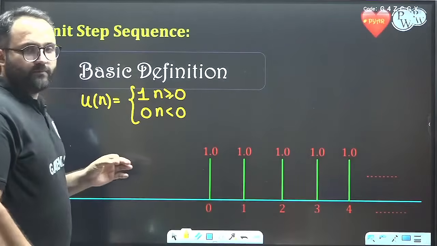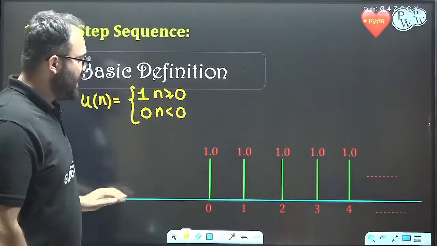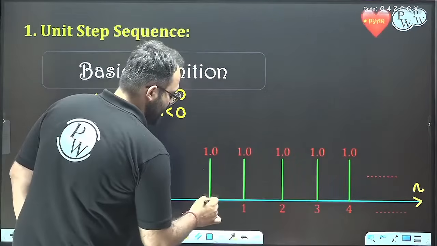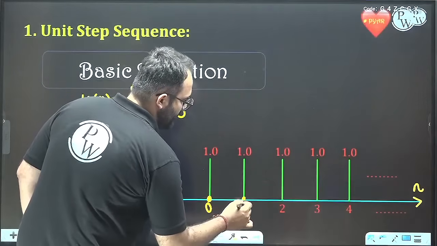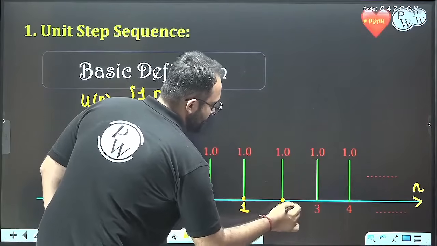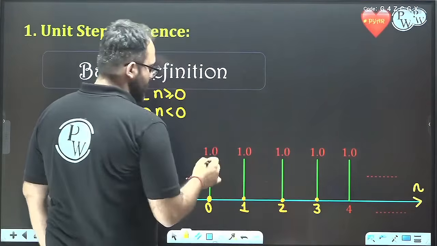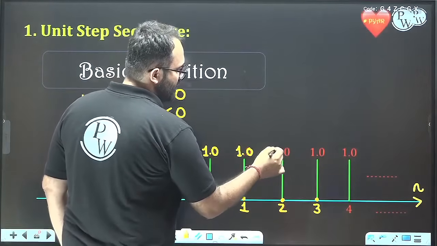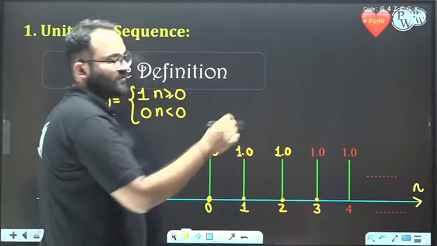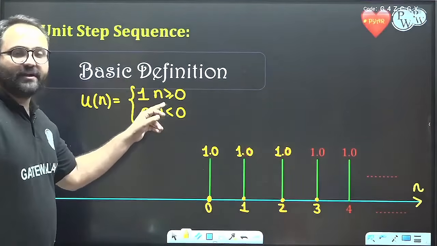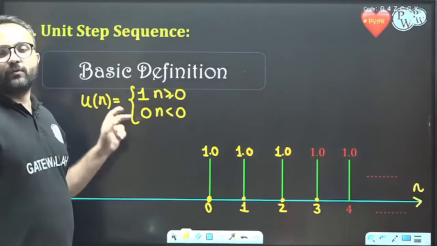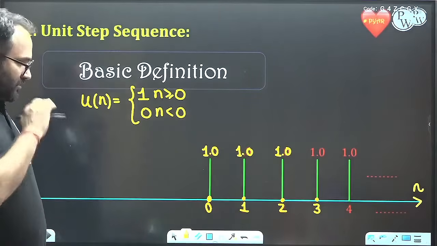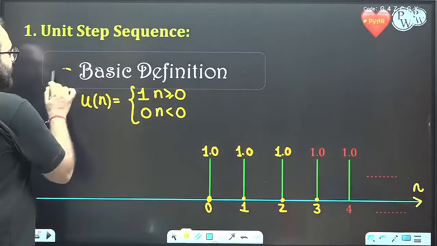Here we have the n axis, and at 0, 1, 2, 3 we have the value 1.0, and so on. So we can see that for n greater than or equal to 0, u[n] is equal to 1.